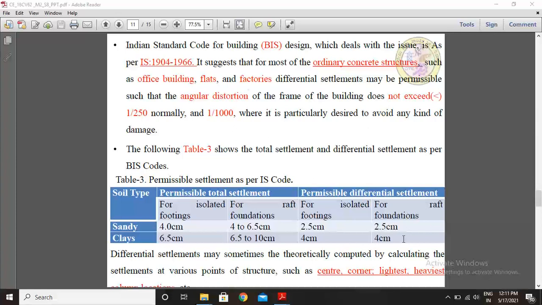After calculating the differential settlements, you compare them with Table 3 based on the type of soil. If it exceeds, redesign. If it is less than the permissible settlement, it is safe.